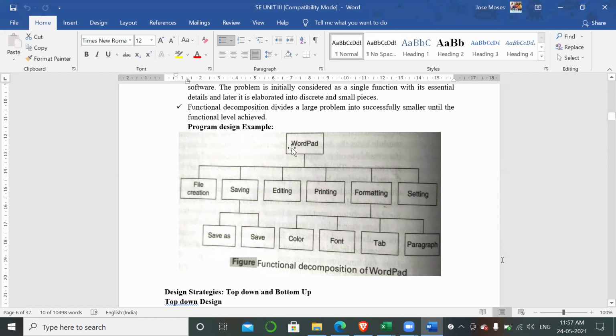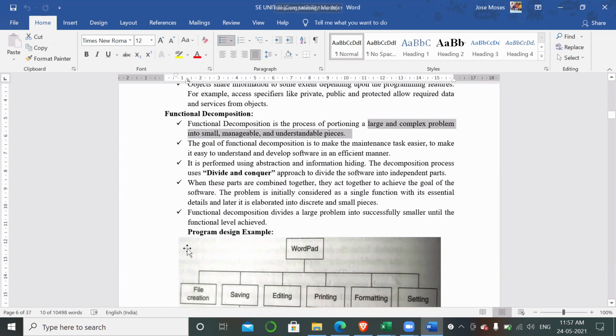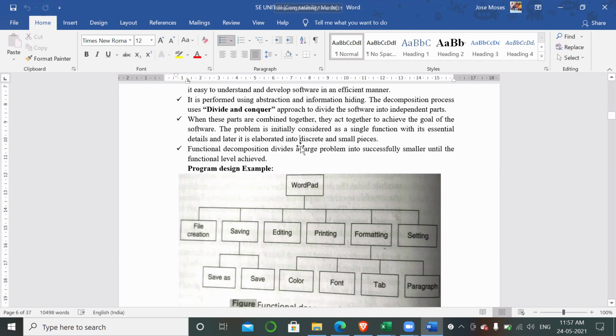But if it is said that there is some error in WordPad itself when it is not decomposed, then you are going to check all the modules that are available. All the modules are present in a single module. So finding out the error will cost you a lot of time, and space also will be occupied more. So the main concept of having functional decomposition is to identify the error very exactly and fast, when compared to the non-decomposed model. I hope all of you have understood it.